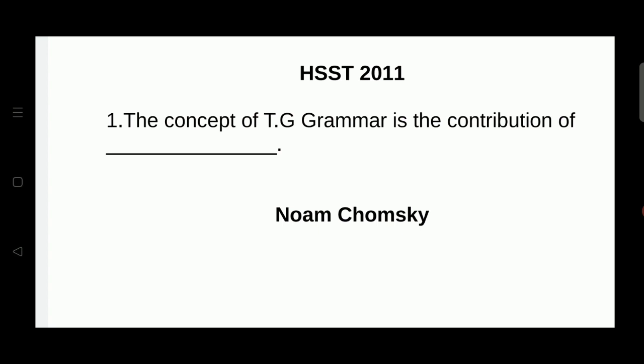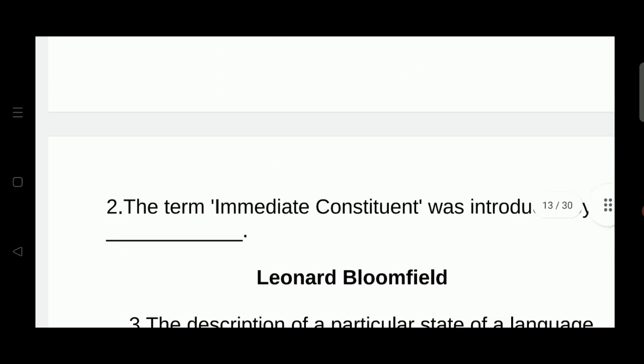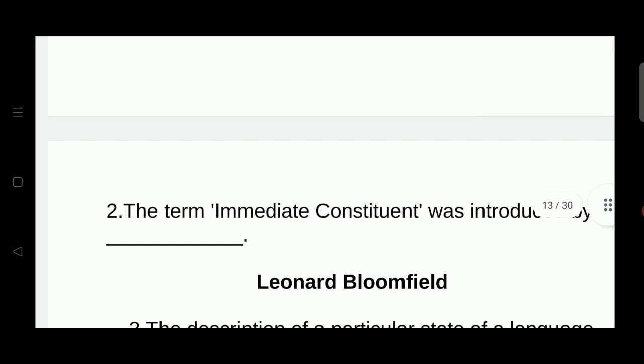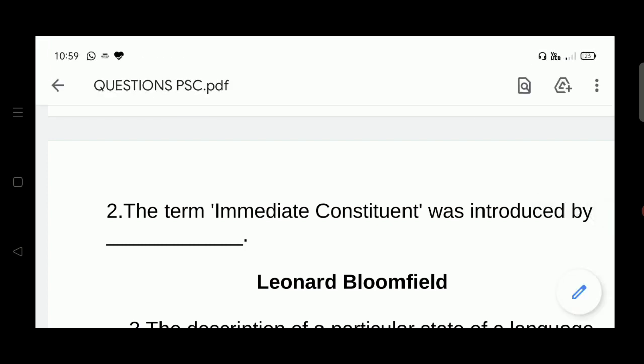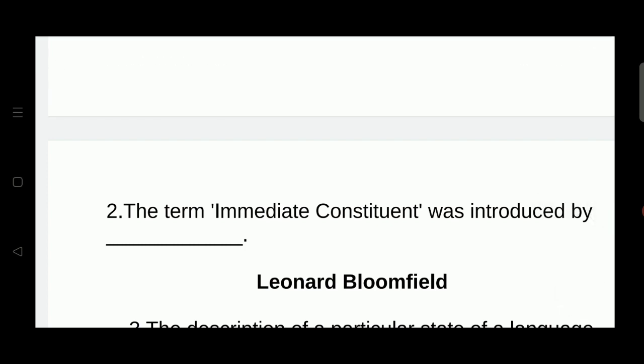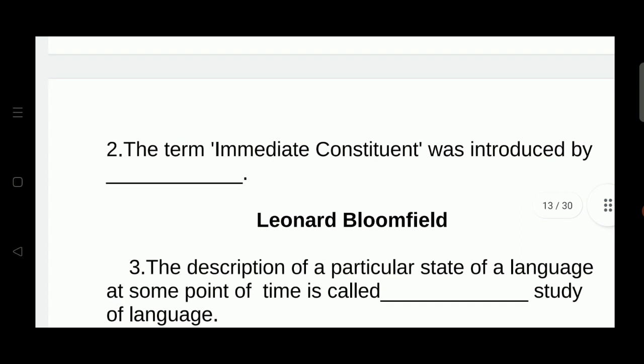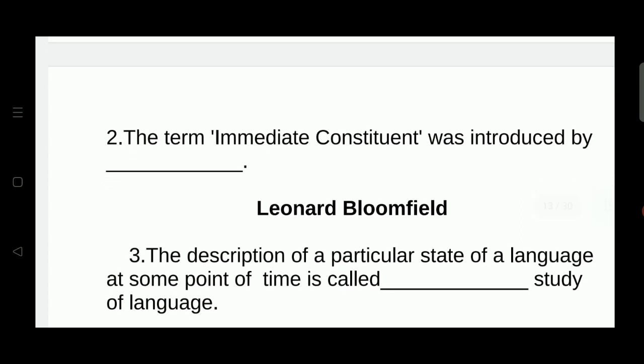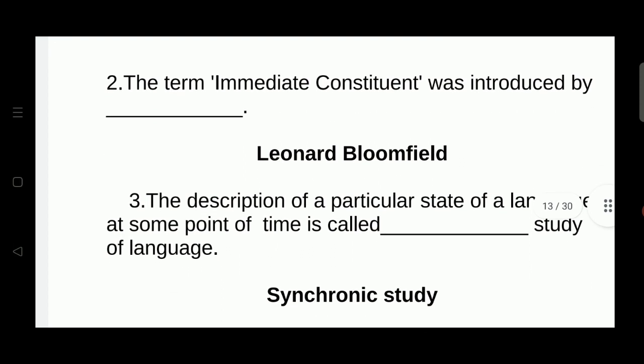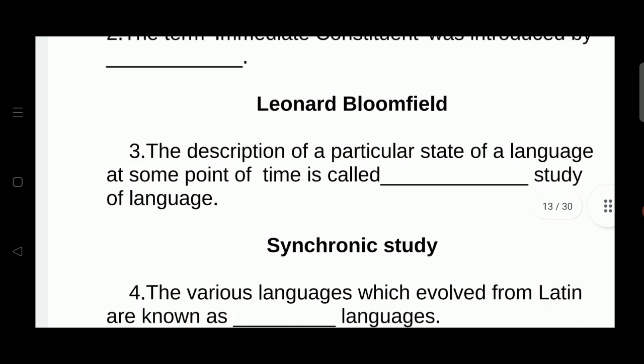Let's discuss the 2011 HSST question paper. The concept of TG grammar is the contribution of Noam Chomsky. The term immediate constituent was introduced by Leonard Bloomfield, and here you can see the same question is repeated several times. The description of a particular state of a language or at some point of time is called dash study of language. It is synchronic study of language.